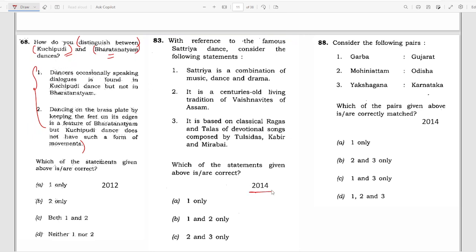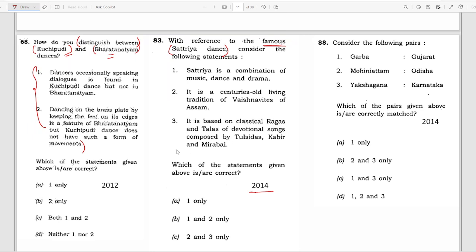Next question in 2014, with reference to the famous Satriya dance. Famous. So they'll ask you only about things which are very famous. If they ask you things that are not famous, then the question is difficult for everyone. Then you don't have to worry about that question. So try to find some hints in that question. If you can use knowledge gained from other areas in your UPSC preparation and reduce or eliminate the options, then you can try to attempt those questions.